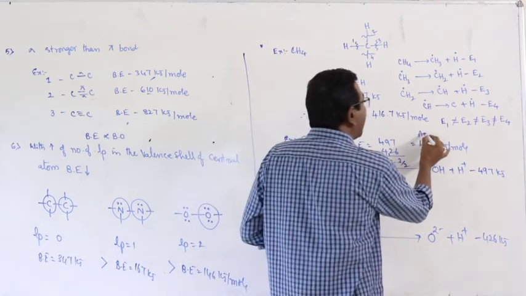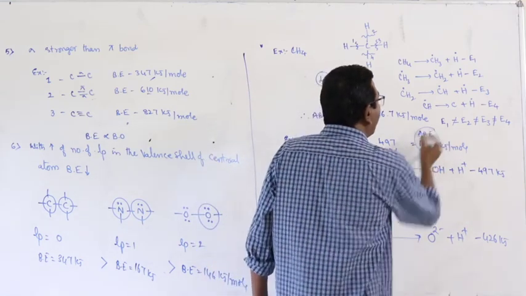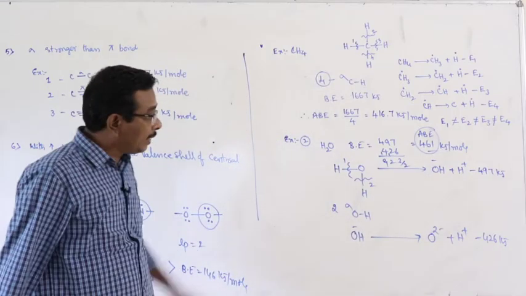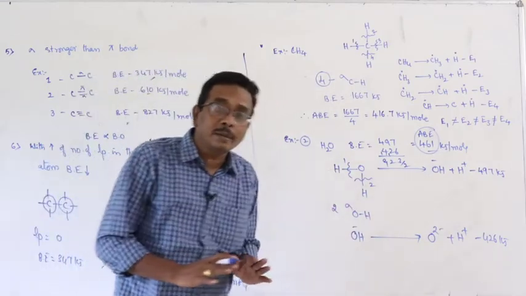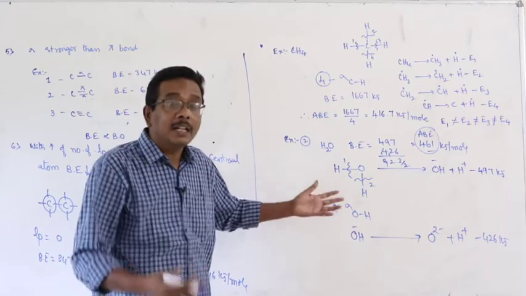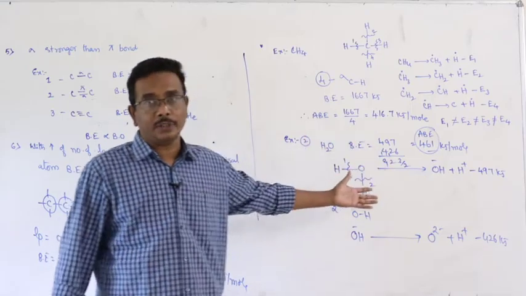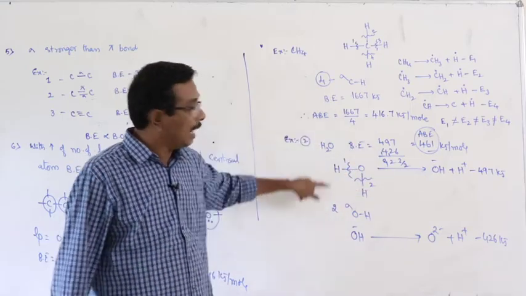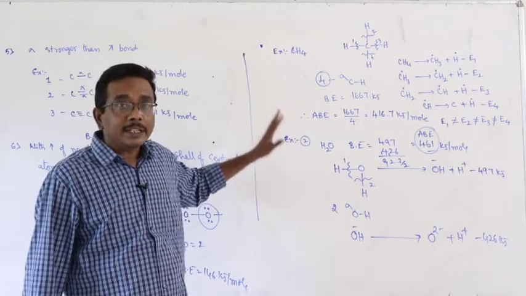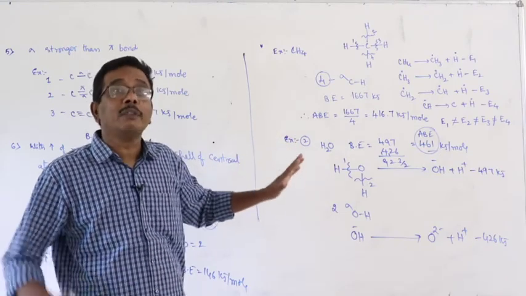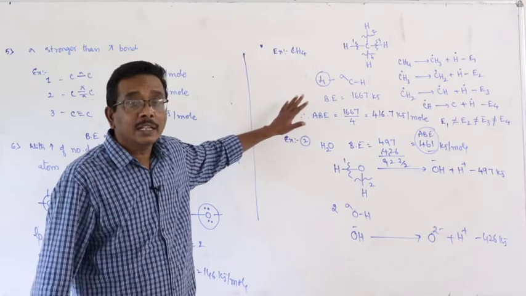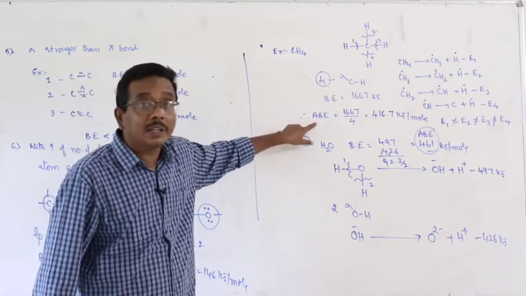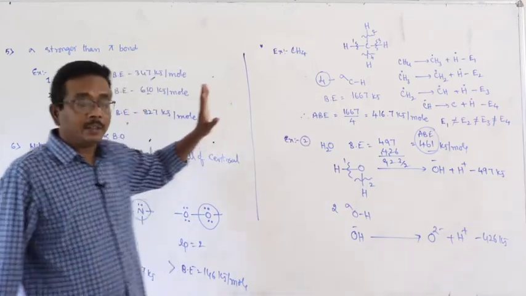This is nothing but average bond energy of water molecule. Why? Here each OH bond undergoes dissociation with absorption of different amount of energy. So we are using the word average bond energy. In case of the compound that are having more than one same type of bonds, in such cases we can use the word average bond energy.